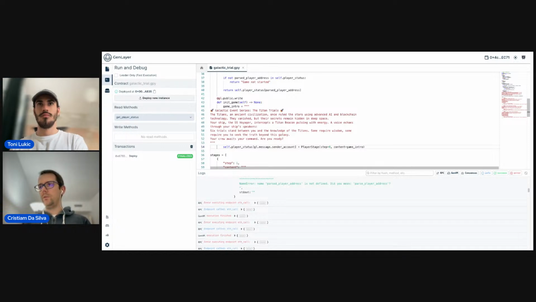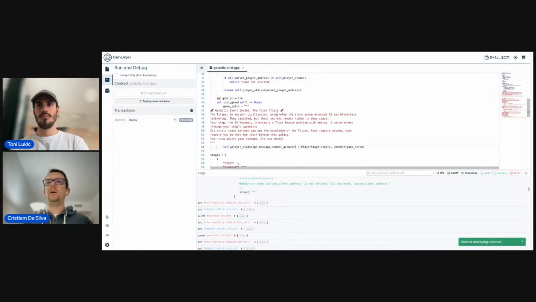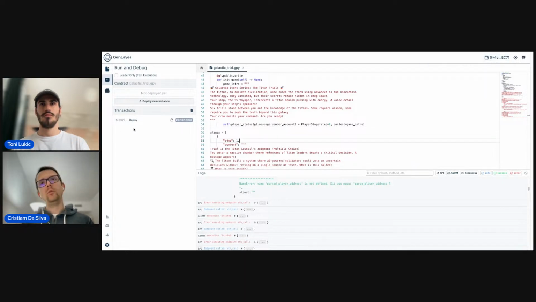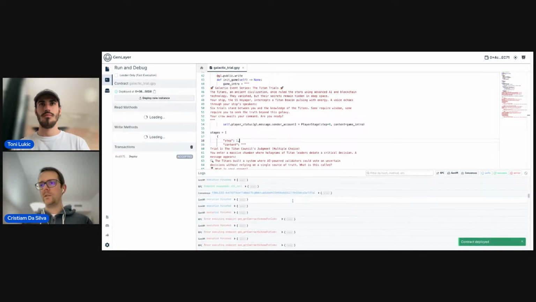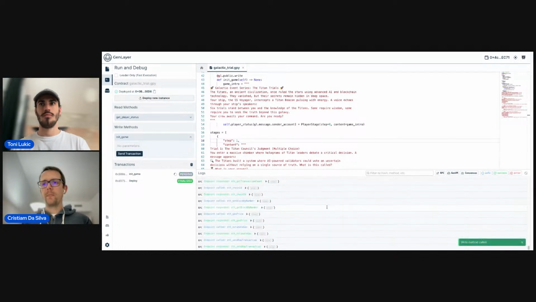All right, I think I'm not missing anything. So we can just go and deploy this again and test if we can init our game. Okay, I'm going to copy the address again just to be prepared for the get player status. Let's see if everything went well. Yes, it seems so. Let's call the init game. See how it executes the whole transaction.